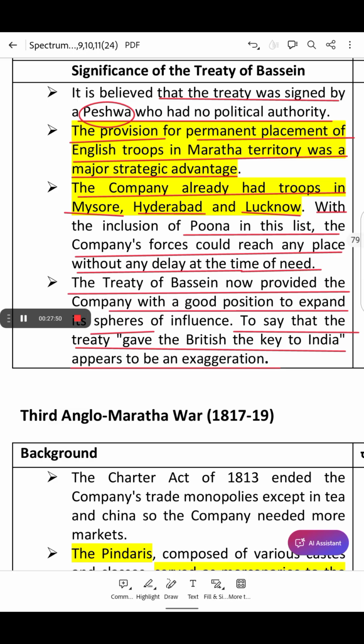The British launched a simultaneous attack on Maratha territory and defeated the Marathas in parts. At first, Scindia and Bhosle were defeated in several battles. Next, in the Battle under Arthur Wellesley, Scindia and Bhosle were finally defeated, and the victory gave the British control over a large part of central and northern India.